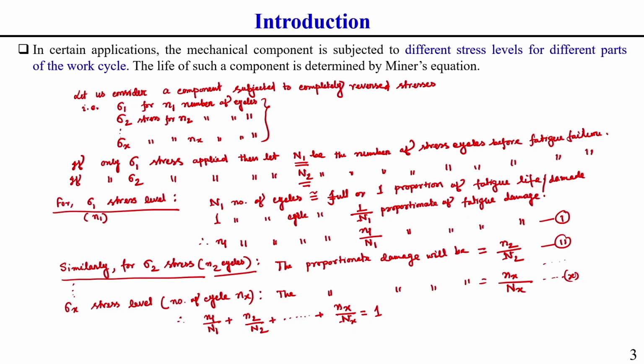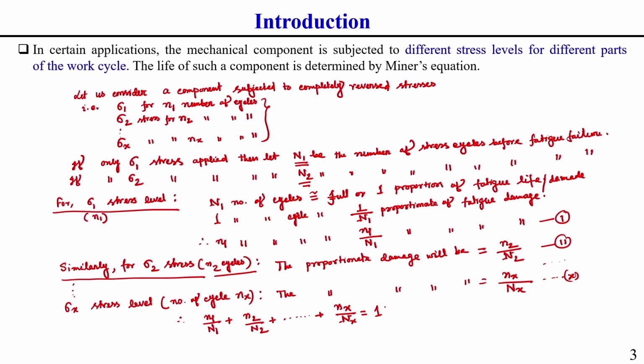So, cumulative fatigue damage means, with the adding of different stress levels of different stress cycles, how much proportion of damage has taken place before failure, that we can easily calculate. What happens if it is less than 1? Then we can say it can be subjected to some further stress level and further number of cycles. If it is greater than or equal to 1, it will fail, that means it will damage fully. Understand?